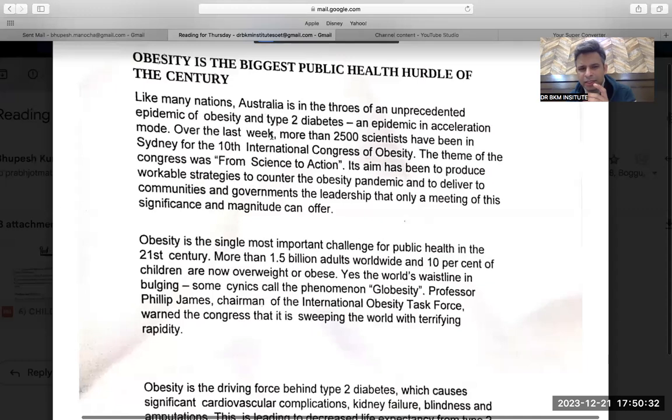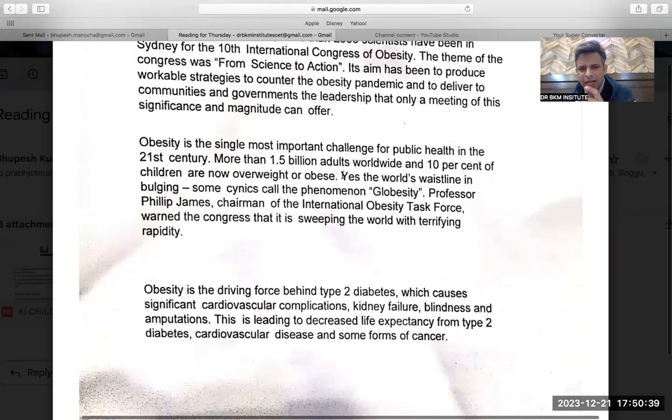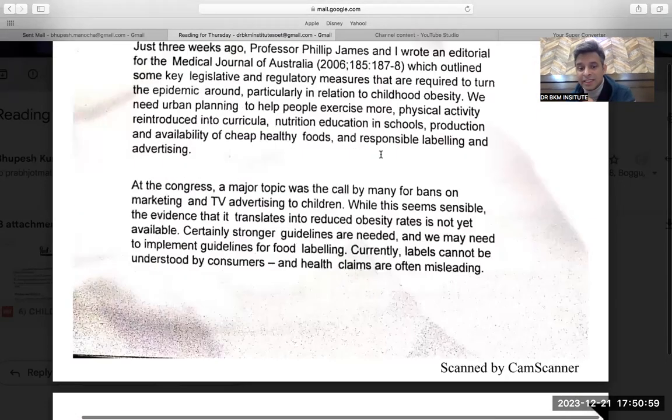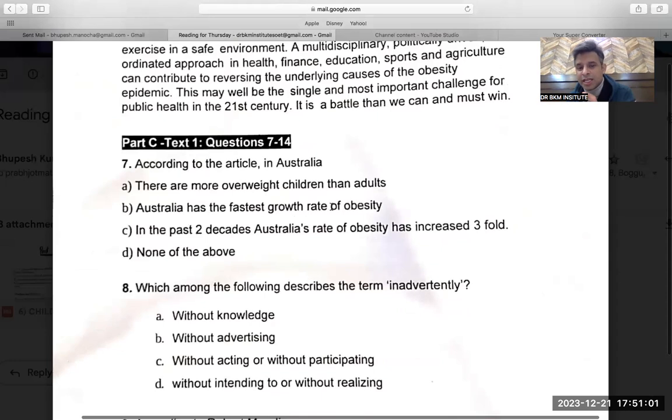Australia's zeros obesity last week more than involved. Its aim is to produce counter effects, so nothing like that has been given. Adults and children: more than 1.5 billion adults worldwide and 10% children are now overweight, but there is no comparison that is done between the two. More importantly, it is talking about worldwide. It is not talking about Australia. So my question was regarding Australia. So option A is eliminated. That is what I say is elimination. Australia has the fastest growth rate of obesity.